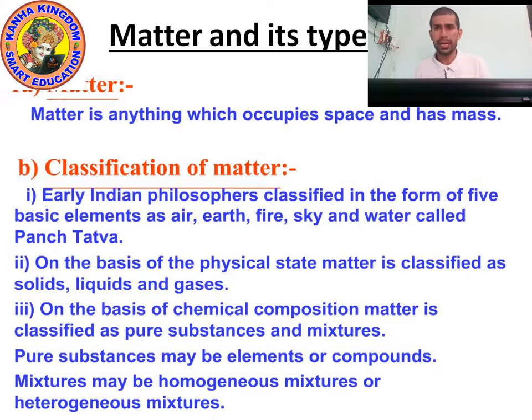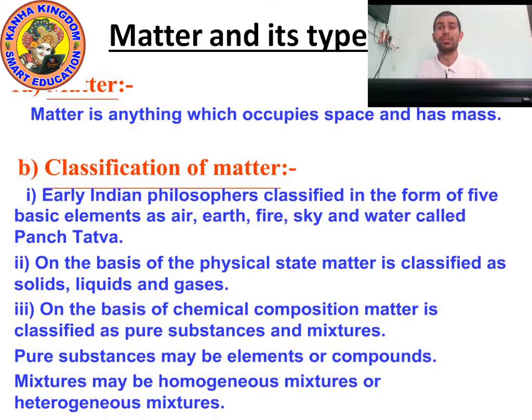Understood? Now, classification of matter. In early times, early Indian thinkers thought that matter is made up of five things. You can ask your parents, and they will say that the human body is made up of five things: air, earth, fire, sky, water.